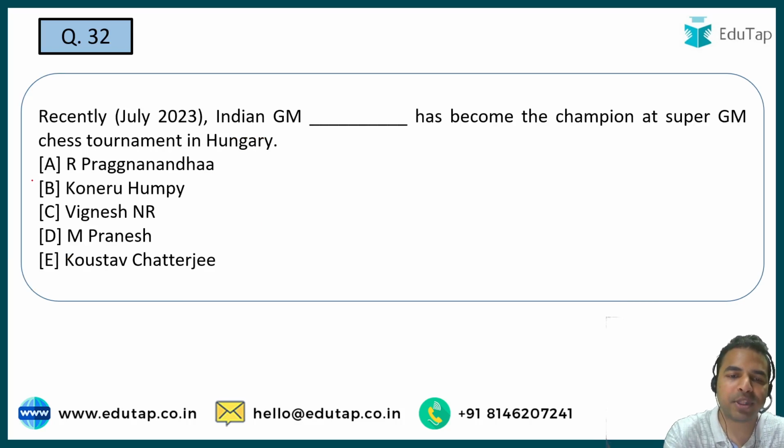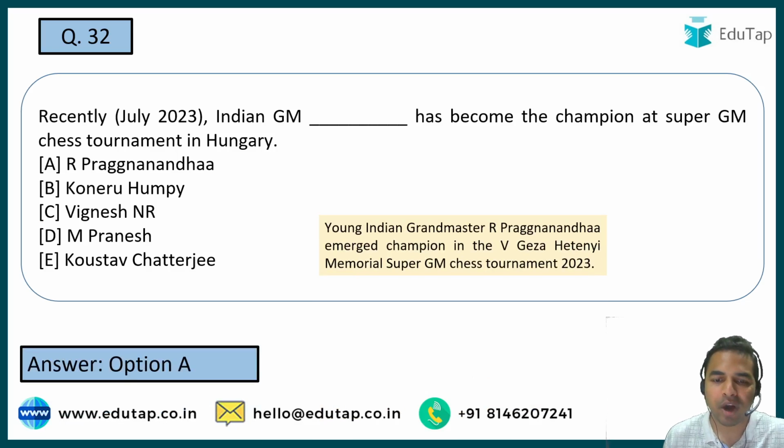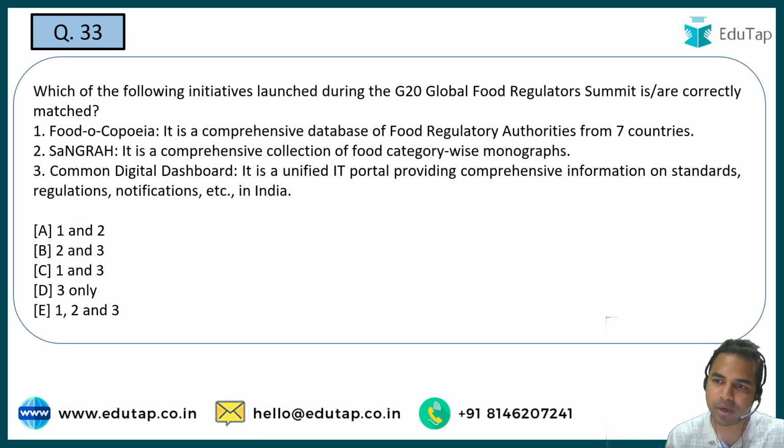So here you have to tell me the name of the Indian Grandmaster who has become the champion at the Super GM chess tournament which was held in Hungary. What is the name of that person? That is R Praggnanandhaa. R Praggnanandhaa won it here. Okay, that is the right answer. Moving on to the next question.